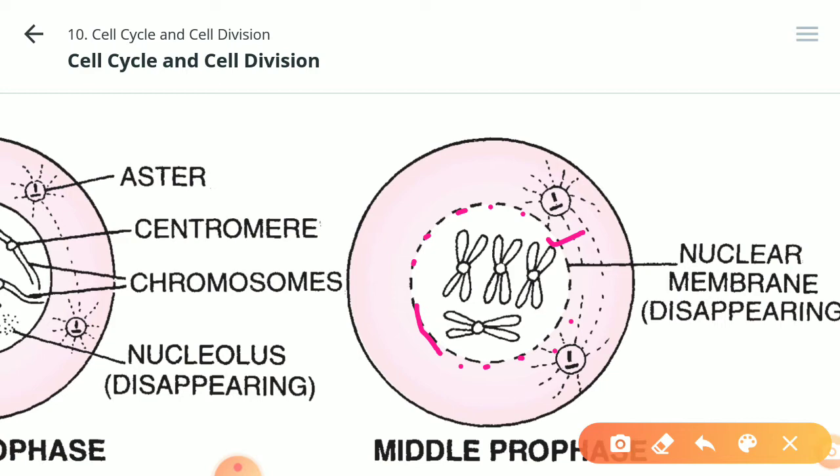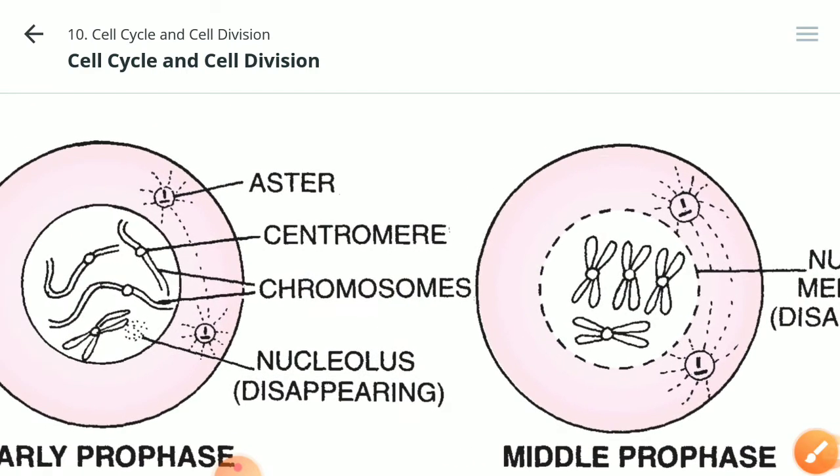Now the nucleolus started disappearing in the early prophase. You can see here it started disappearing. यहाँ धीरे धीरे डिसअपियर होना शुरू हो गया और यहाँ पूरी तरह से डिसअपियर हो गया है.